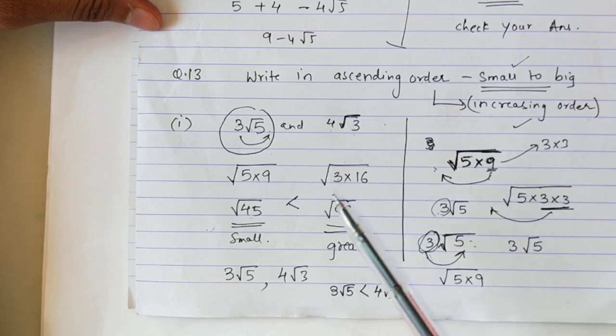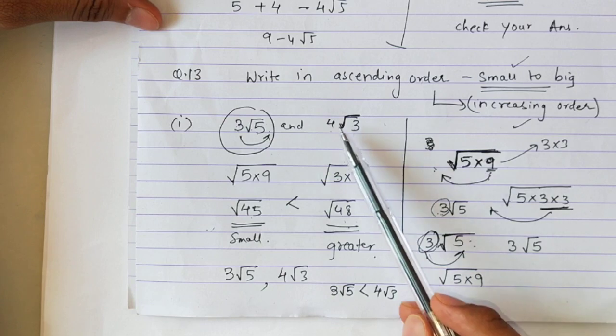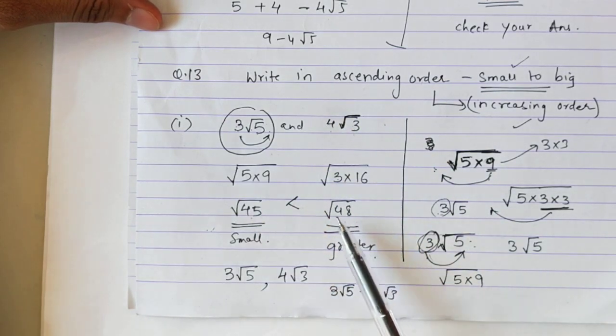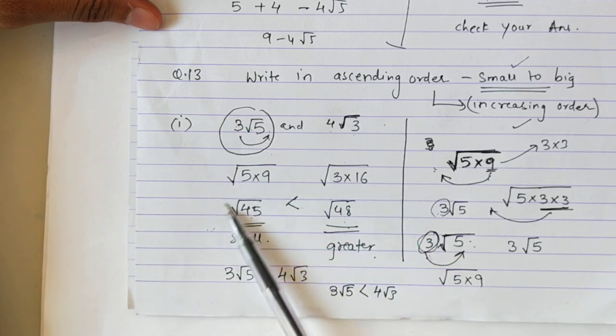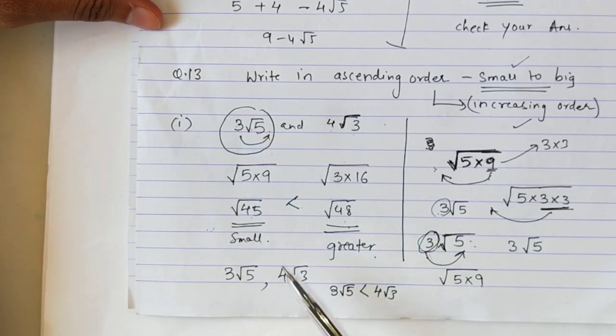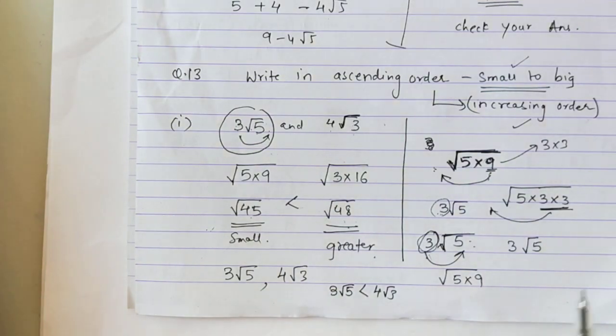So I'll revise once again what we did. We first sent the number which was outside inside. Here also we sent the number inside. Once I sent it, I got root 45 and root 48. I know that root 48 is greater than root 45. So this is a smaller number. That means this number will come first. So the question was 3 root 5 here. So 3 root 5 will come first and then 4 root 3. Okay. Copy this sum.